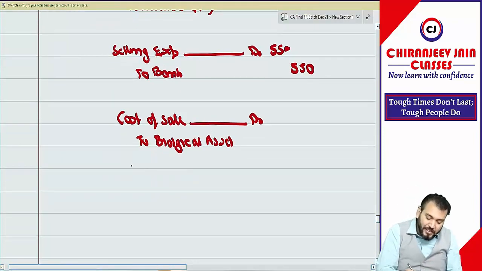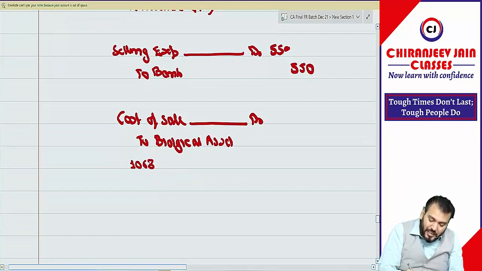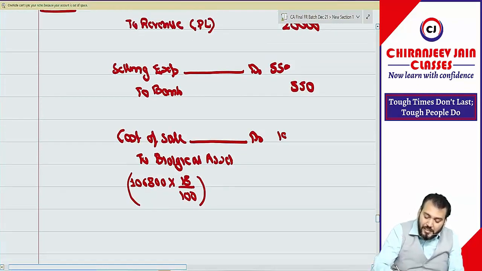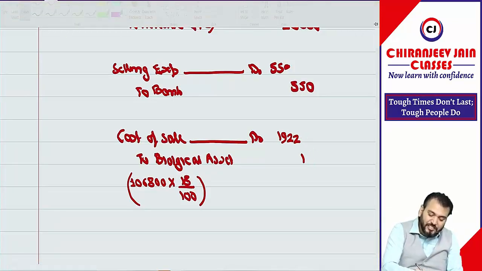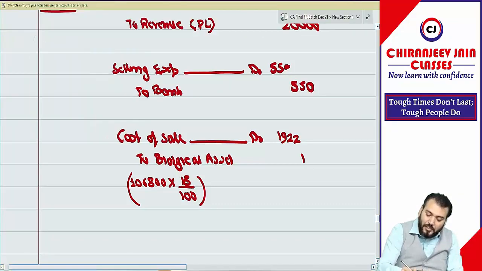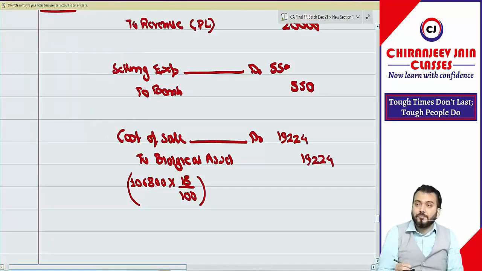So it is 1 lakh 6,800 multiplied by 18 divided by 100 is equal to 19,224. Only this was the point where a discussion was required. Otherwise, the other journal entry you could have done on your own.